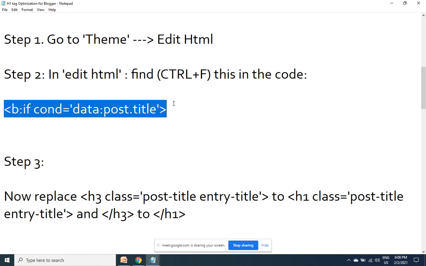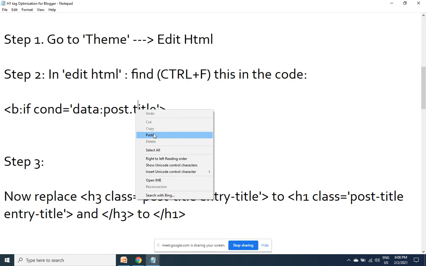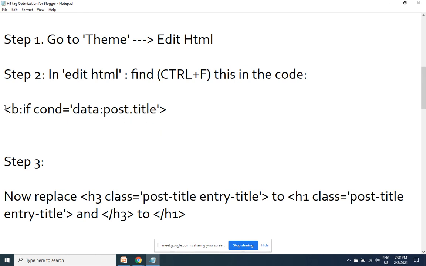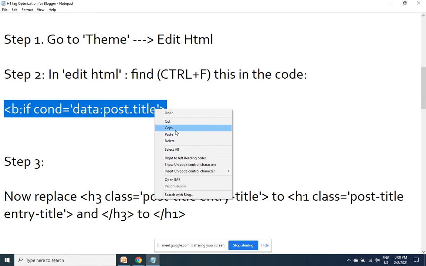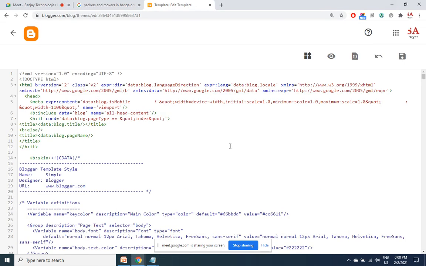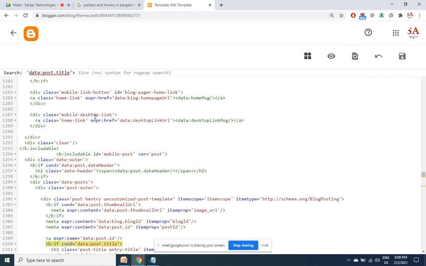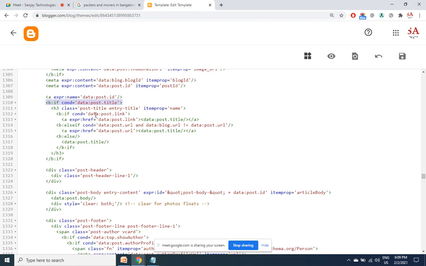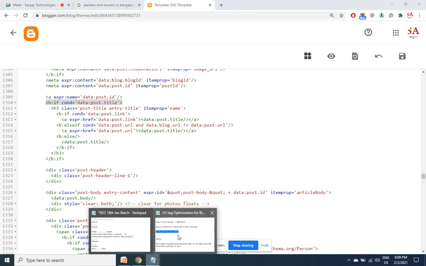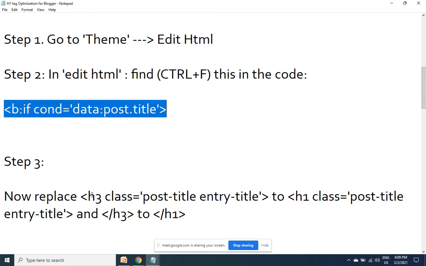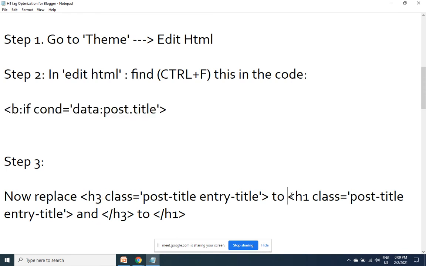So let's see where this line of code is. Control C to copy like this. Control F to find. Let's see where this line of code is. It is here. Okay. Now what do I have to do here? Step 3. Replace opening H3 with opening H1, closing H3 with closing H1.